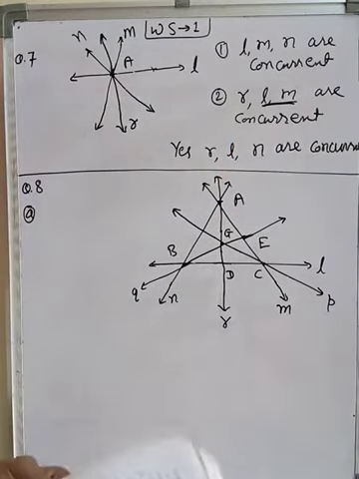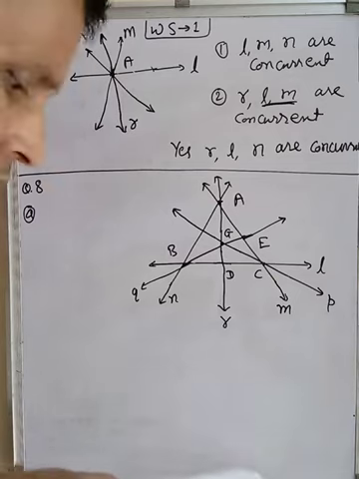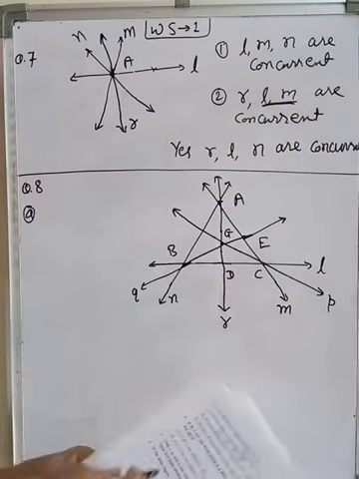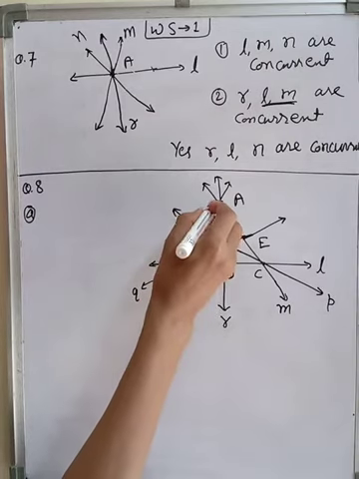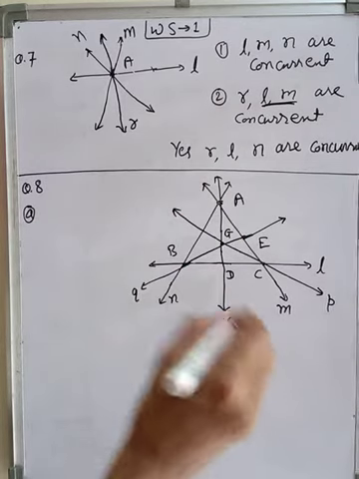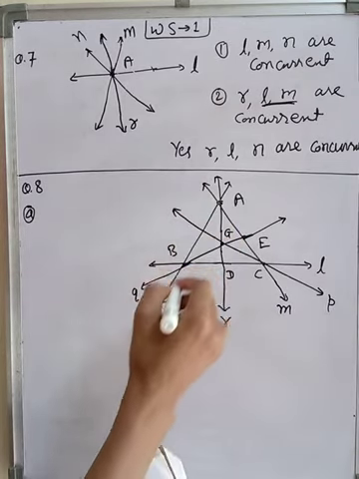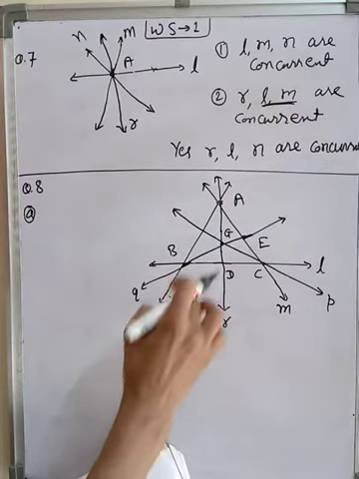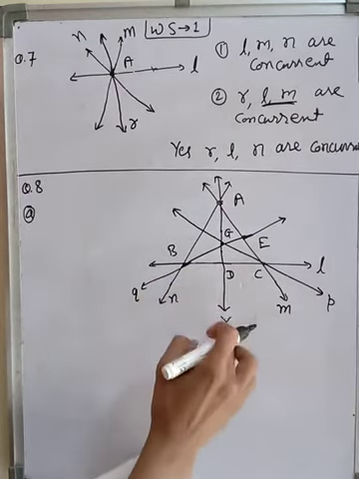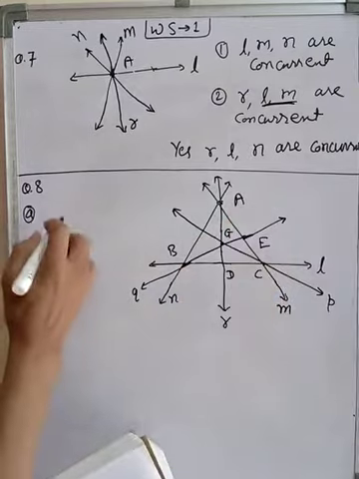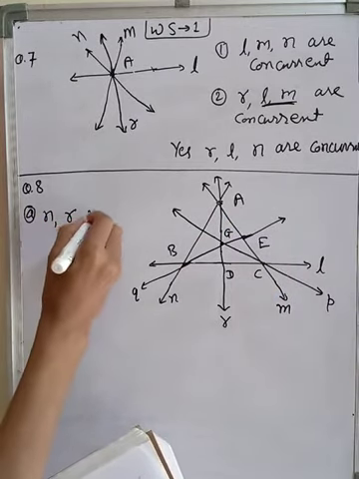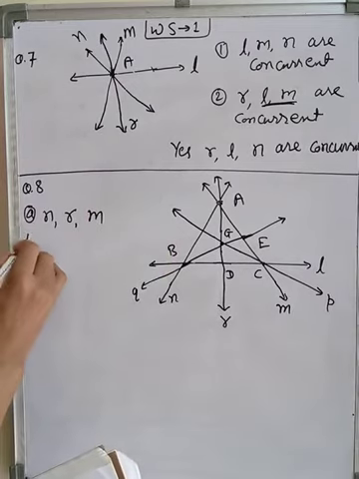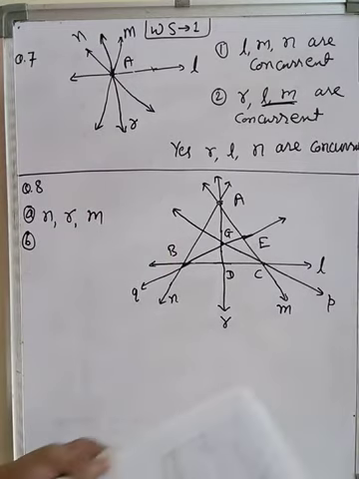Now question number 8. This is the figure. I am reading the question. The lines concurrent at point A. Which lines are concurrent at A? You see which lines are meeting at A: N, R, M. So write A, R and M. Only write this much. This is sufficient to write the answer.